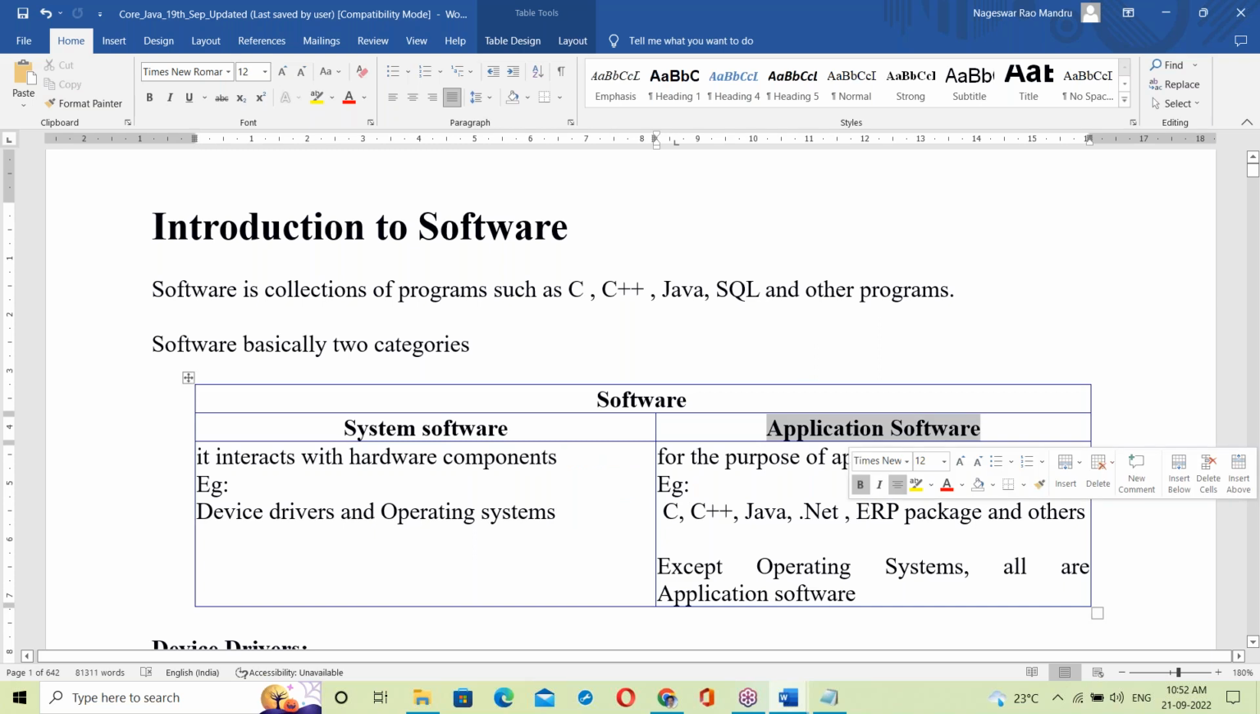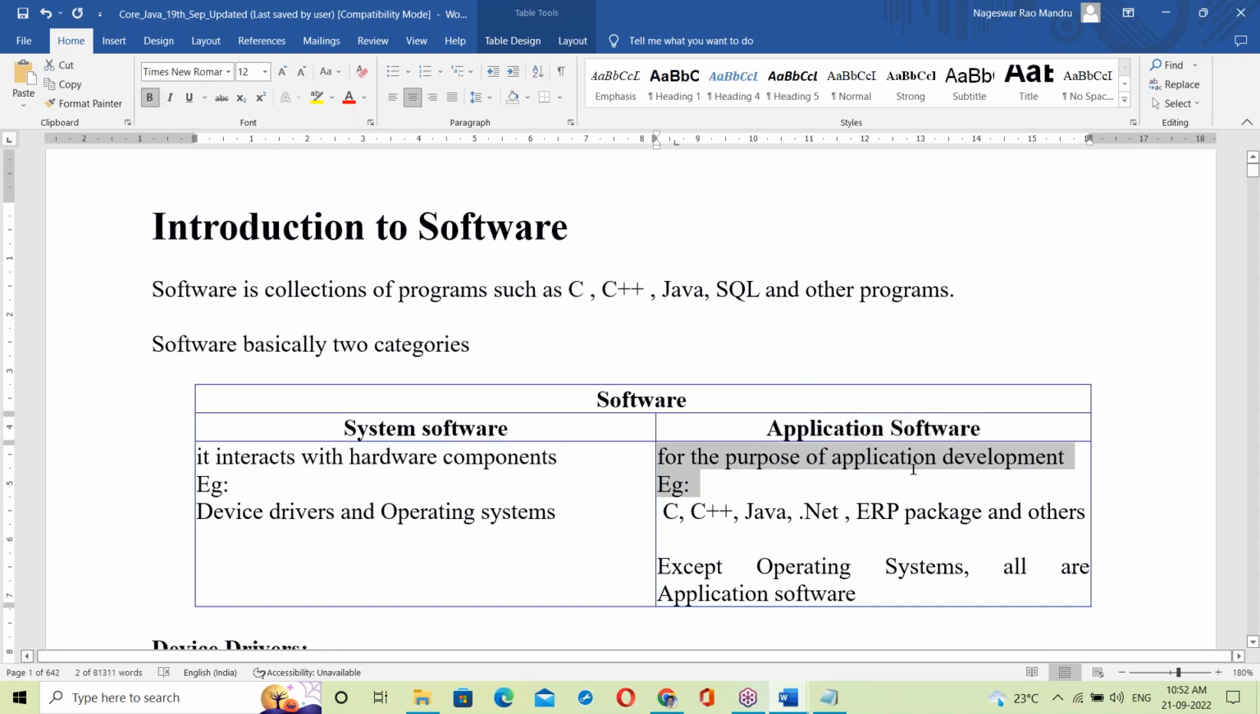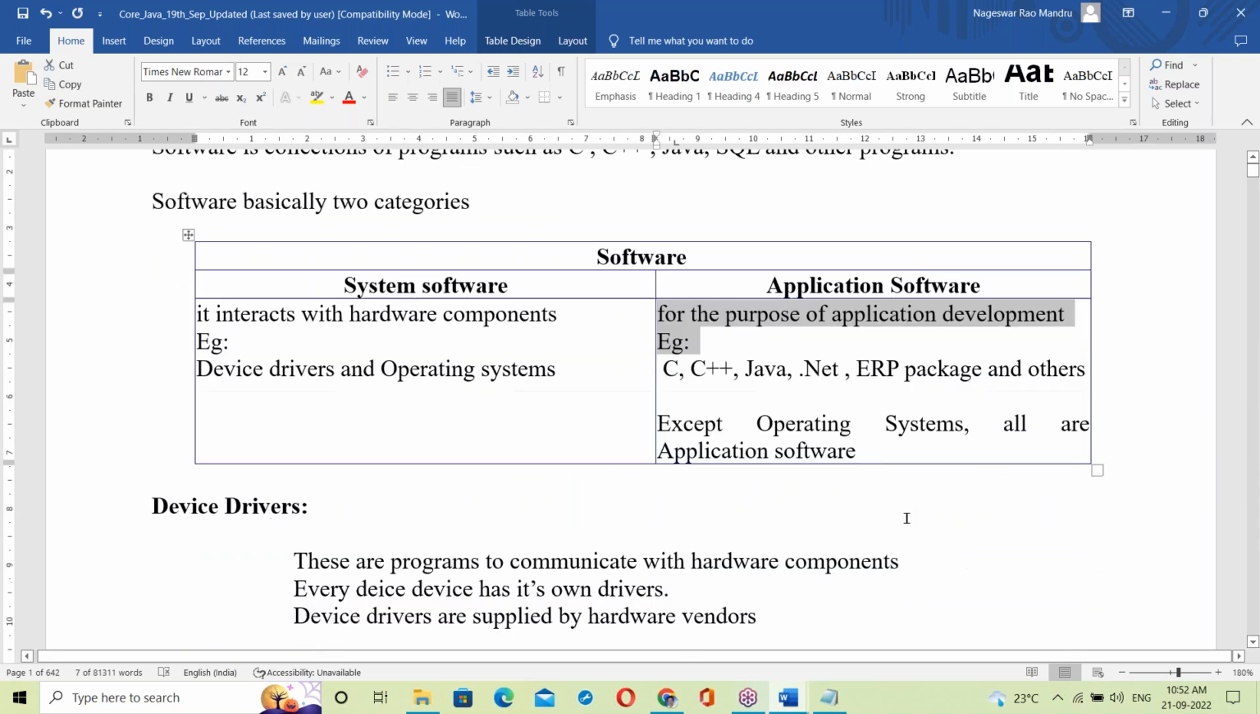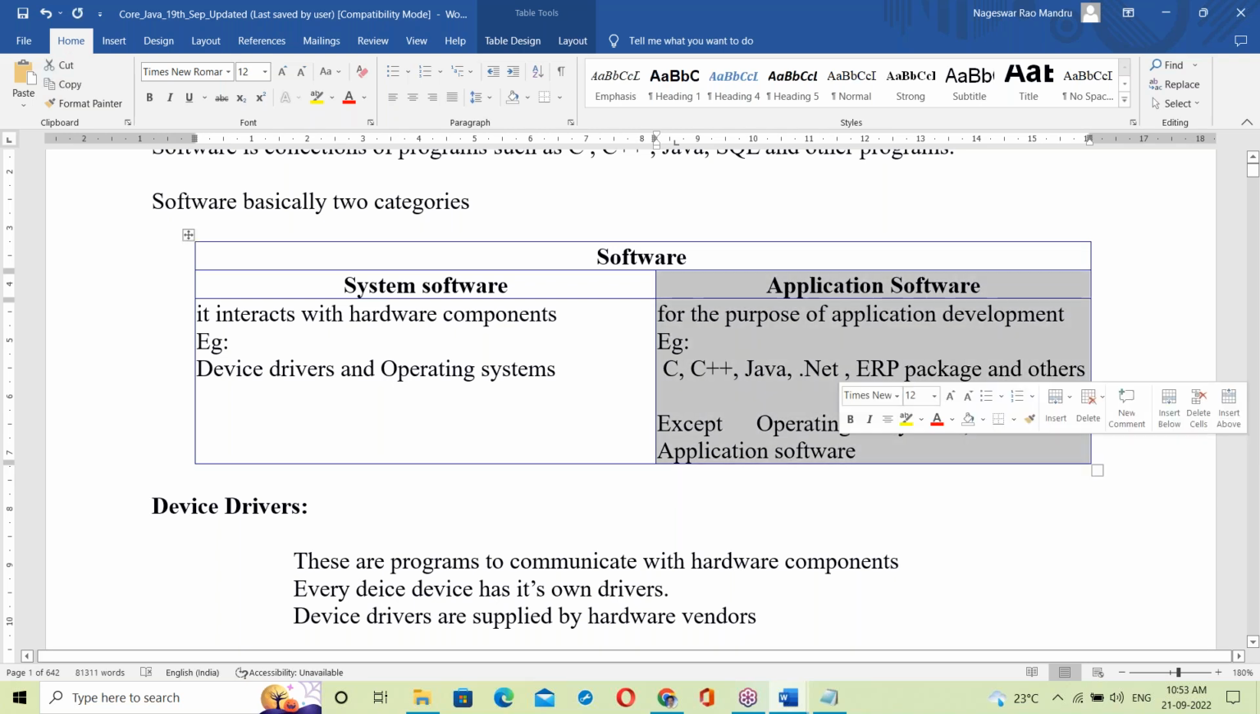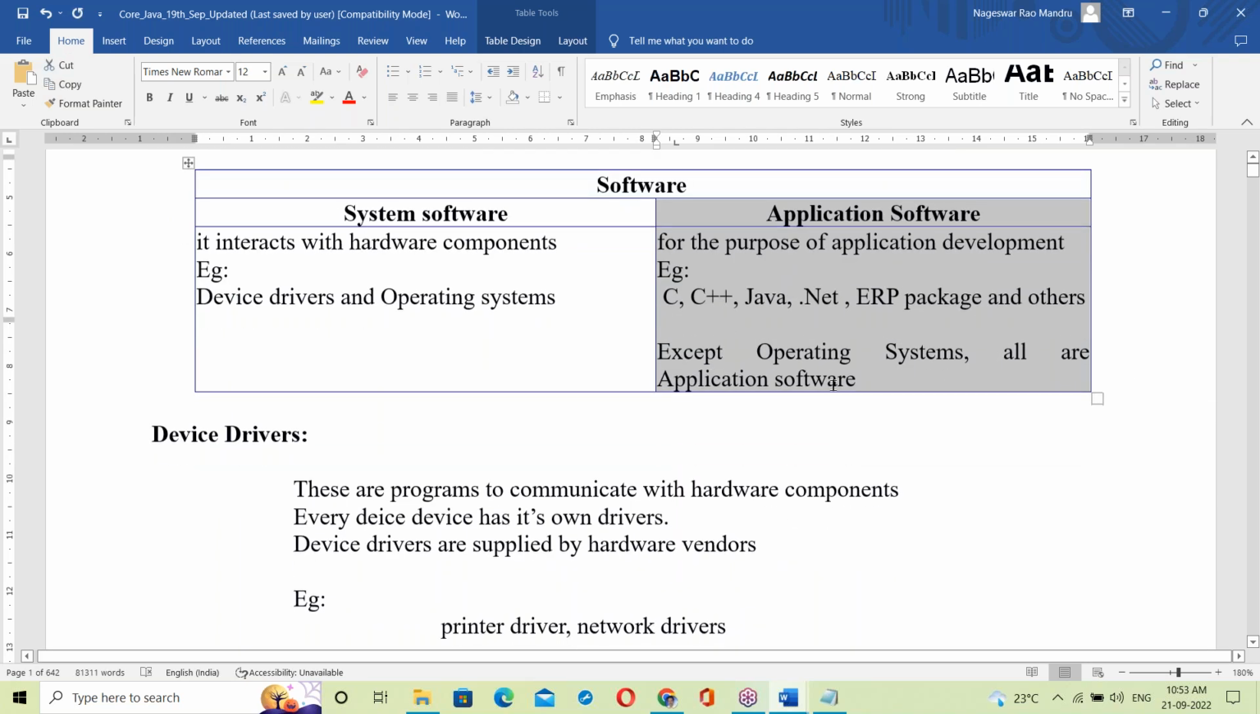Application software is for the purpose of application development, applications like WhatsApp, Facebook, that kind of applications. Except the OS, except operating systems, all are application software. Java is application software.